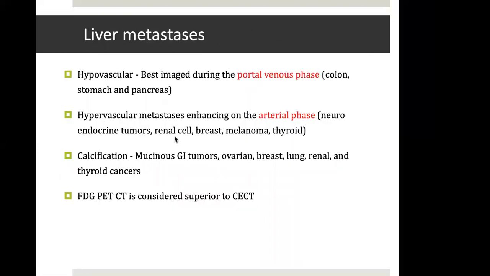Liver metastasis may be hypovascular or hypervascular. Hypovascular ones are best imaged in the portal venous phase or the hepatic venous phase. Hypervascular ones are best imaged in the arterial phase. There may be calcifications in the liver metastasis. And FDG PET-CT is better than a routine CECT for liver metastasis. However, for detecting subcentimetric liver metastasis, the MR images are even better than FDG PET-CT.